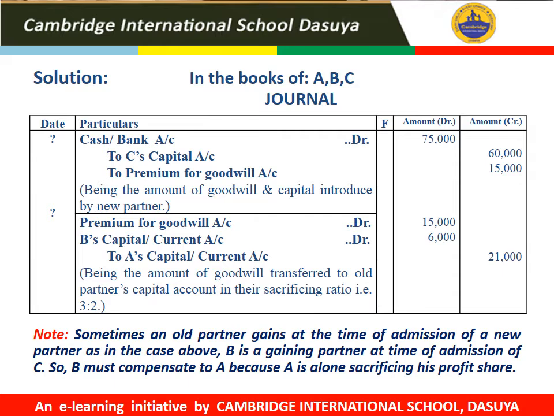In this question, we have calculated this amount at rupees 6,000, which is paid by B to A. So the second journal entry would be premium for goodwill account debit, B's capital or current account debit, to A's capital account or current account.